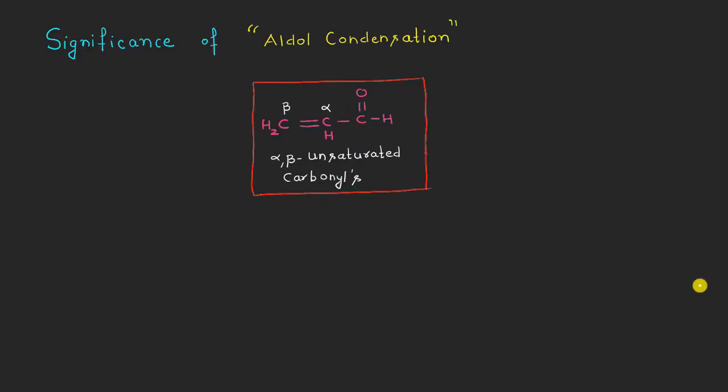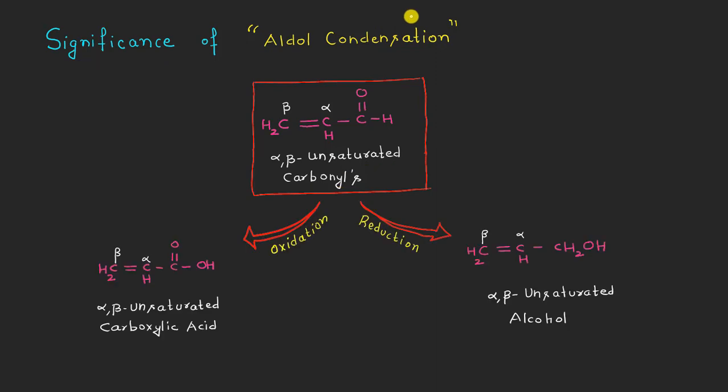So because we are talking about the significance here, the significance is that whatever alpha beta unsaturated carbonyl compounds are being generated from the aldol condensation, they are actually synthetically important. And let us see how these are synthetically important.